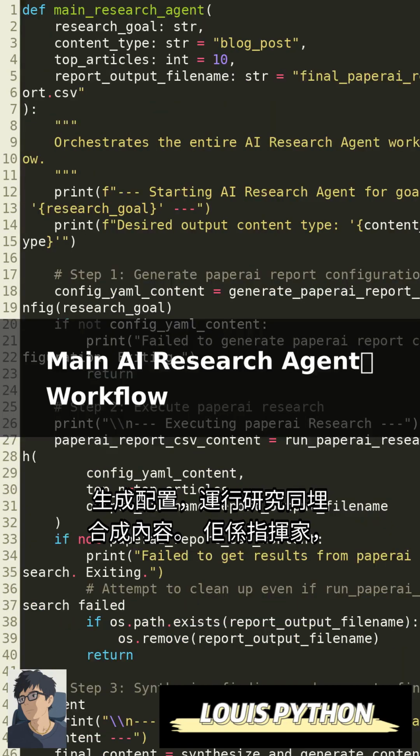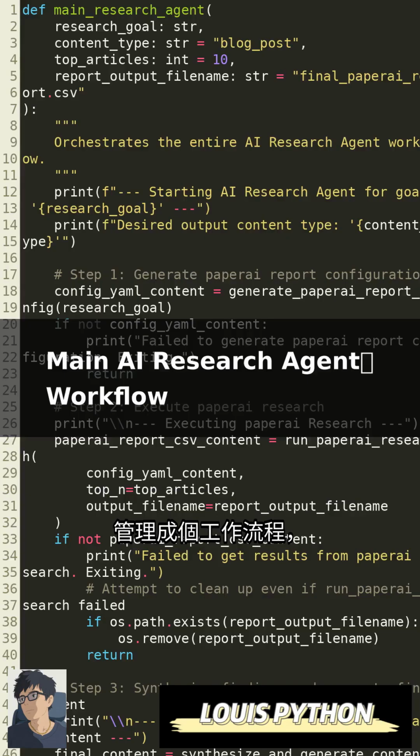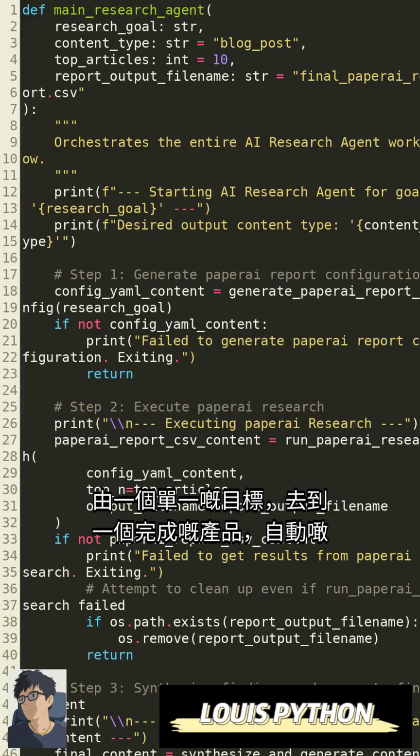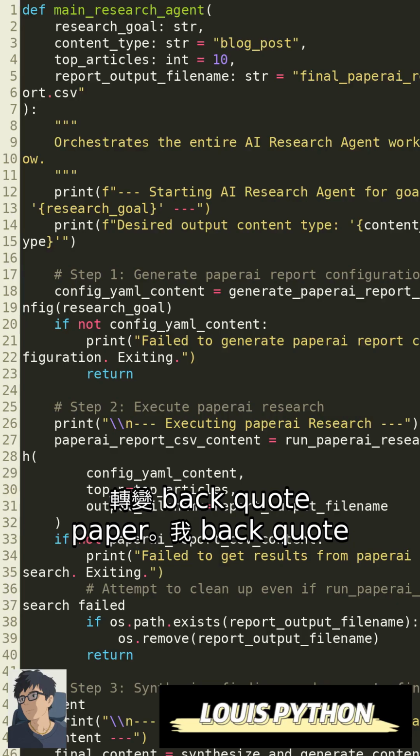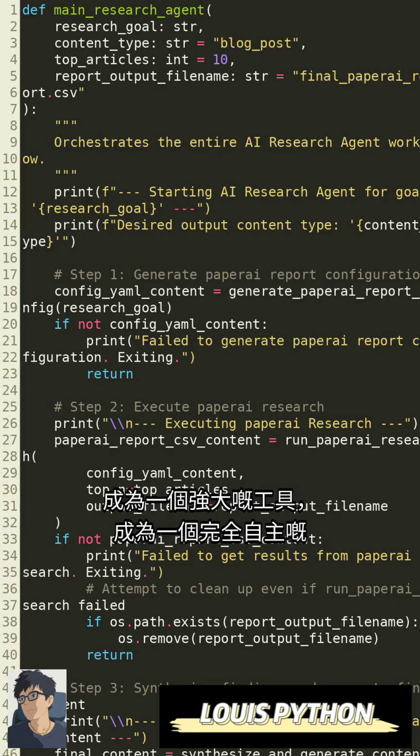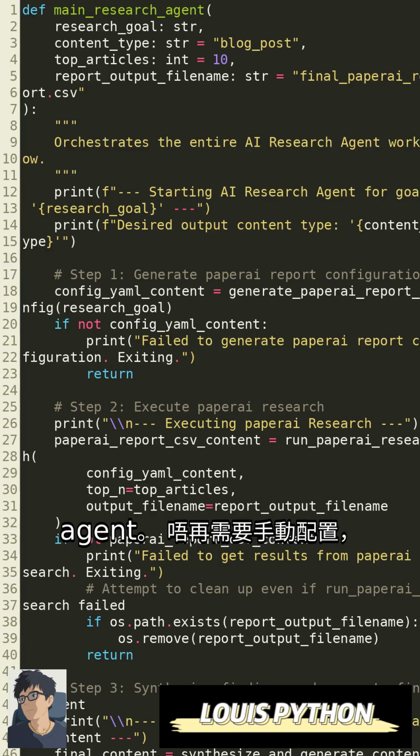Finally, the main function orchestrates it all. It calls each step in sequence: generate config, run research, and synthesize content. It's the conductor that manages the entire workflow, from a single goal to a finished product, automatically.